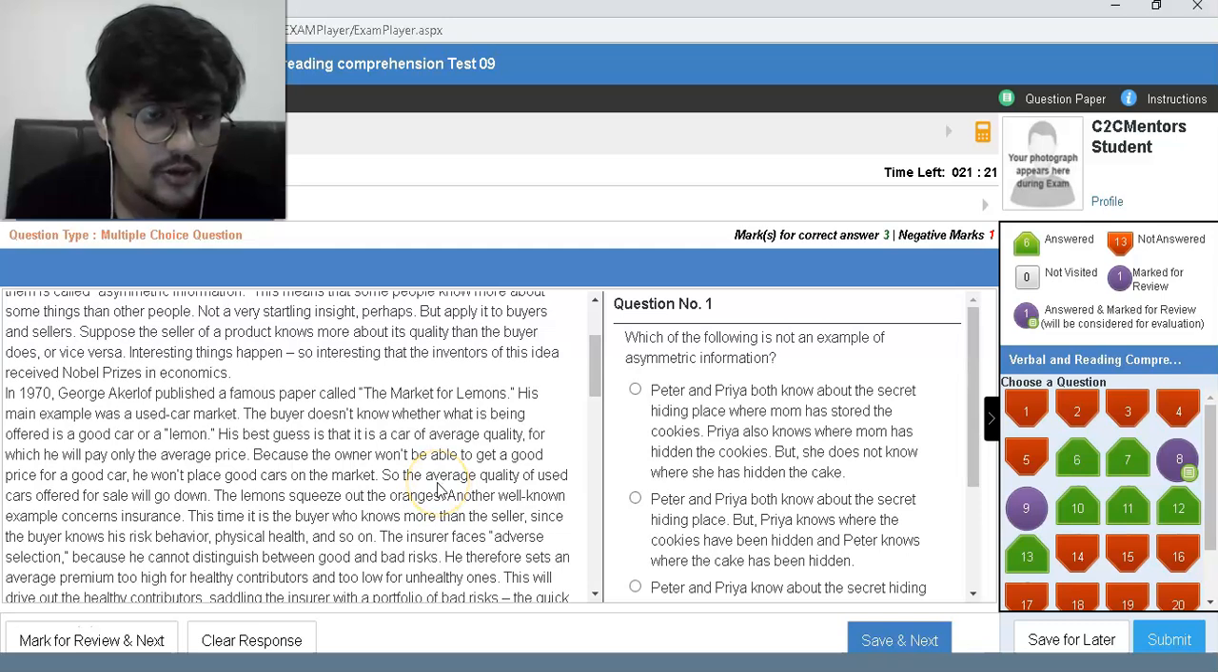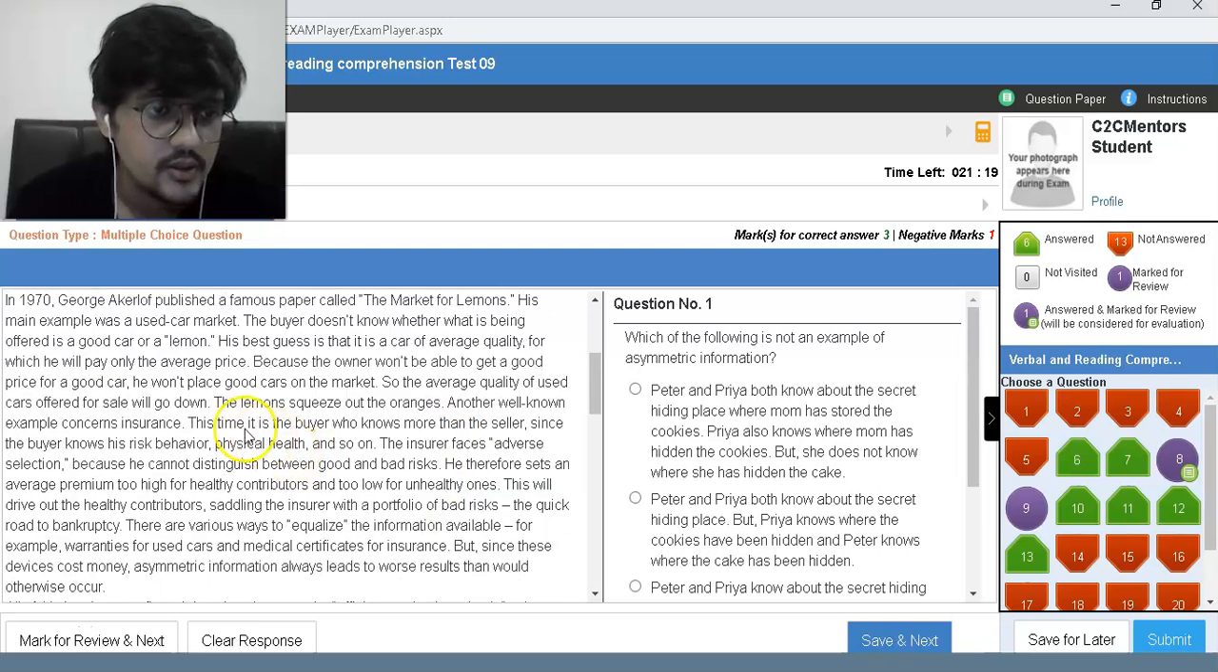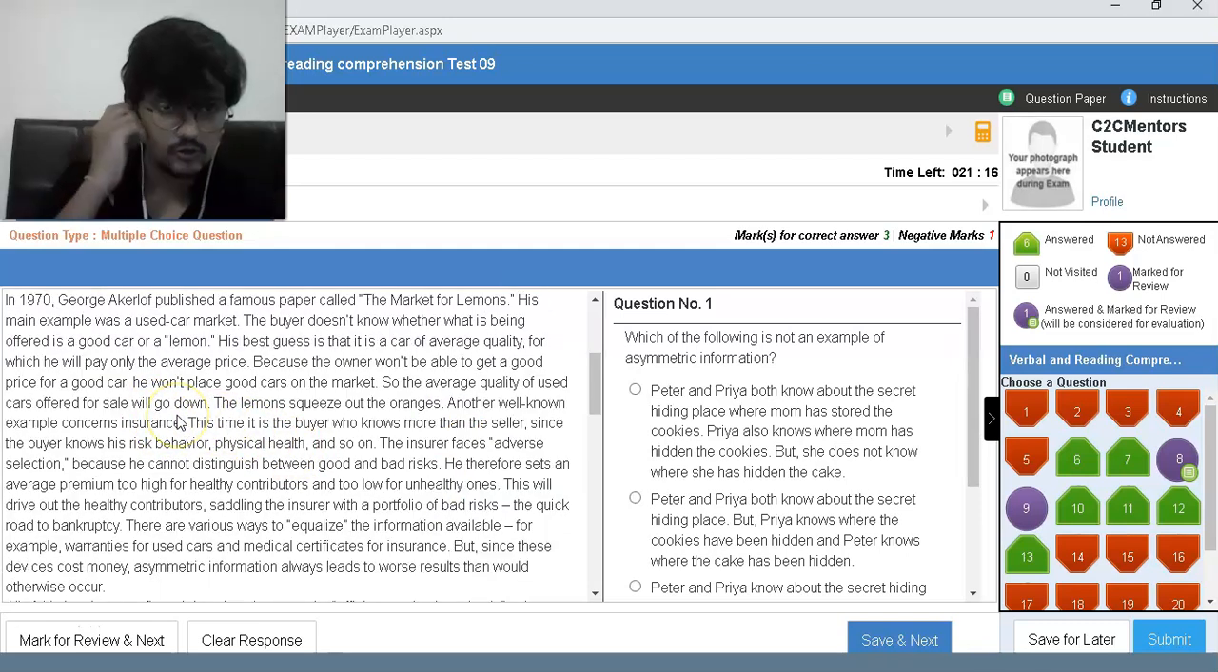So the average quality of used cars offered goes down: the lemon squeezes out the oranges. Another well-known example concerns insurance. This time, who knows more than the seller? Since the buyer knows his risk behavior, physical health, and so on, the insurer faces adverse selection because he cannot distinguish between good and bad risk.